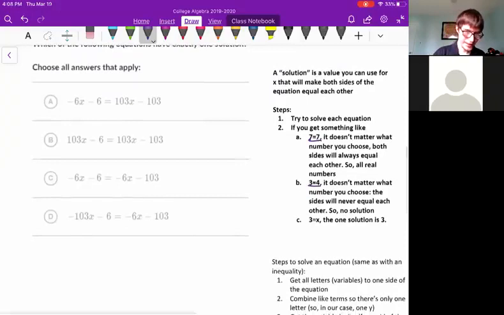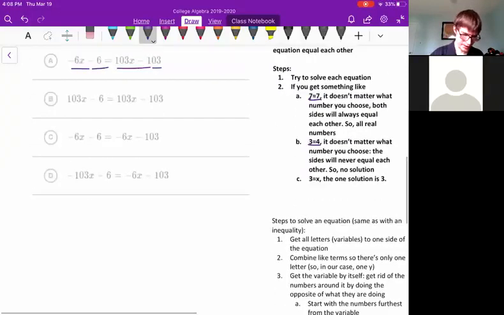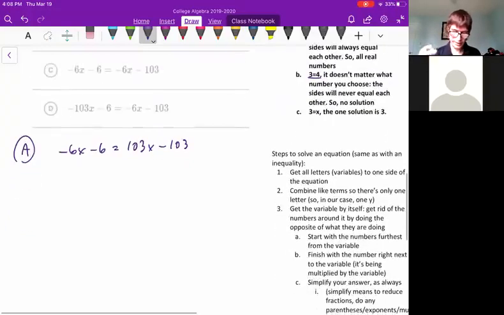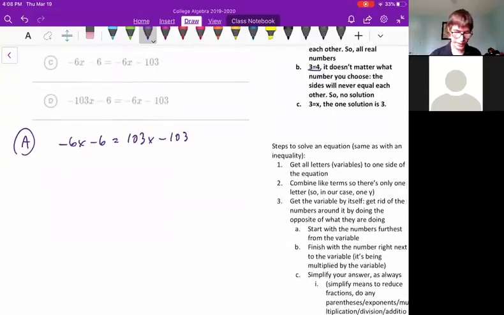So the first one is negative 6x minus 6 equals 103x minus 103. Let's work out what that means. Okay, let's do our process again. These are the steps to solve the equation. We're going to get all the letters to one side of the equation, combine like terms, and try to get the variable by itself.